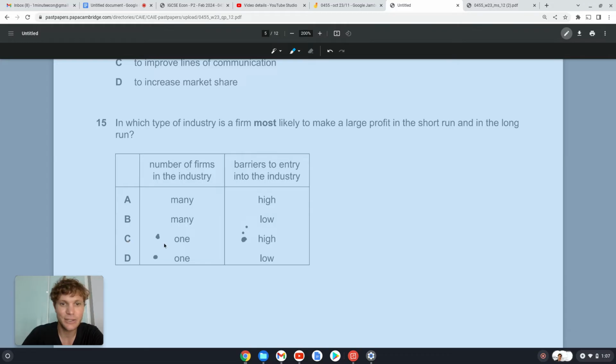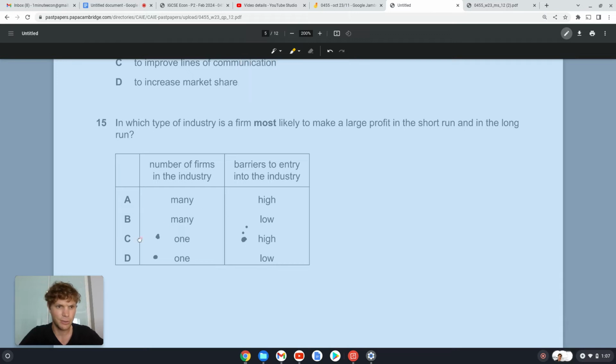Okay. C. So if there's just one firm in the industry and barriers to entry are high, meaning maybe another firm has to buy, it's really capital intensive, so they have to buy a lot of capital. It's really expensive to start providing this product or producing this product. Or maybe we're just such a big company that when a new company tries to enter the market, we drop our prices right down, and they just cannot make a profit at those low prices, so they can't survive and they shut down. Okay, so if we want to make a large profit in the short and the long run, we should be the only firm, and barriers to entry should be high.